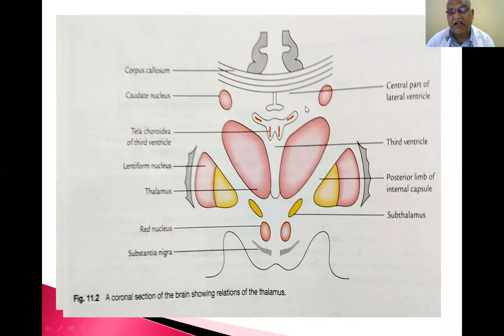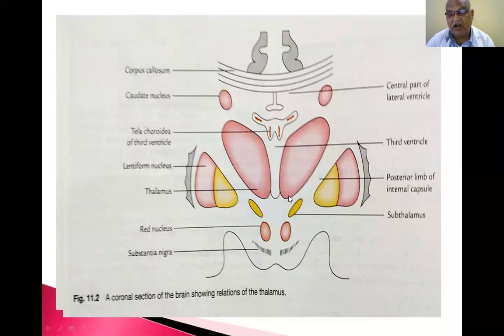Laterally, the superior surface forms the floor of the central part of the lateral ventricle. Medially, the superior surface is covered by the tela choroidea of the third ventricle. The most medial surface is separated from the opposite medial surface of the thalamus by means of the third ventricle, where I put the cursor. So the lateral surface is covered by the posterior limb of the internal capsule.